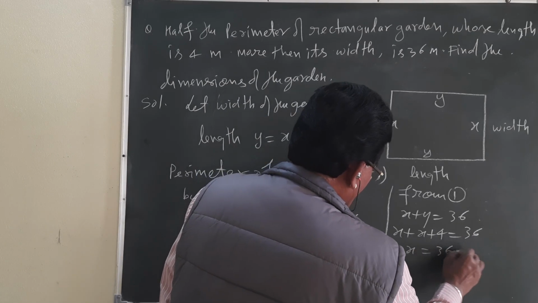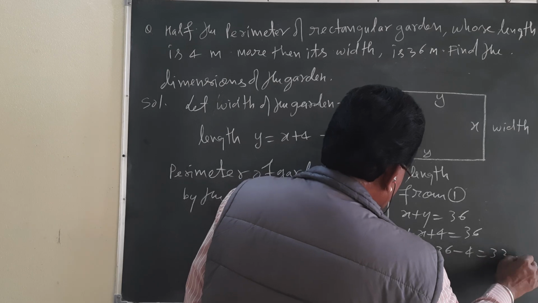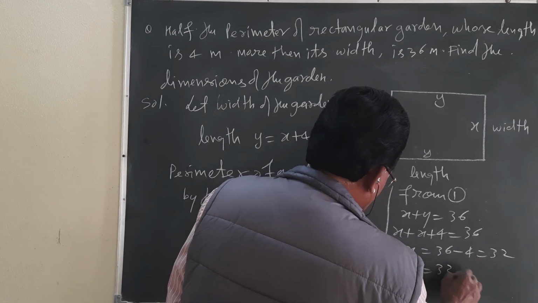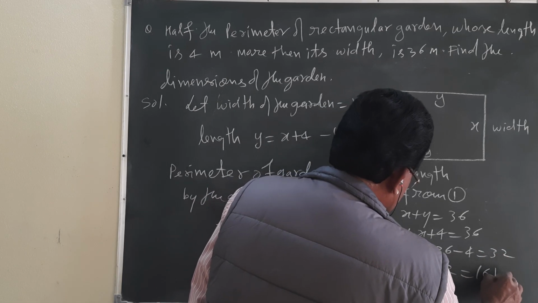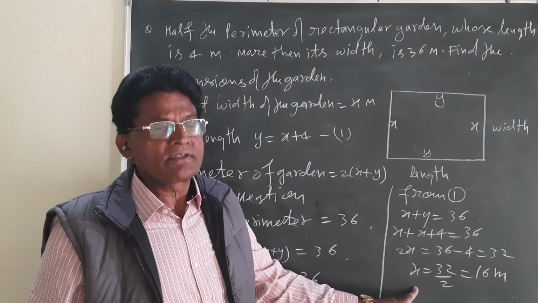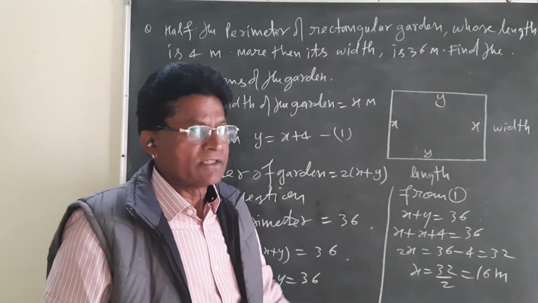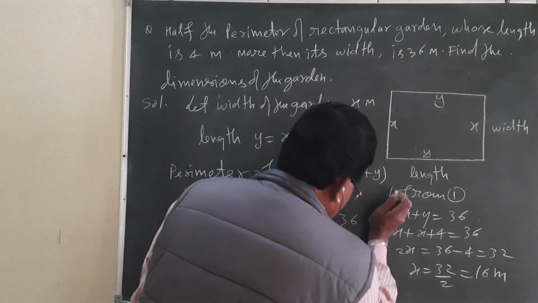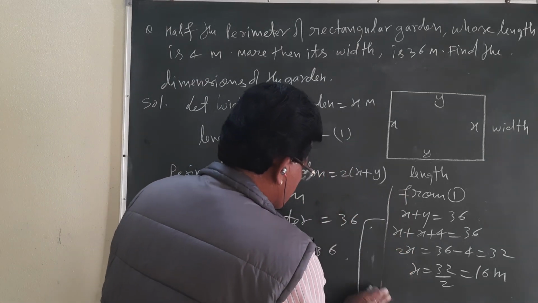2x, I am taking 4 from the left side to the right side, that is 32. And x will be 32 by 2, that is 16. 16 meters. But x is what? Width. Width we got 16 meters. That is the width.